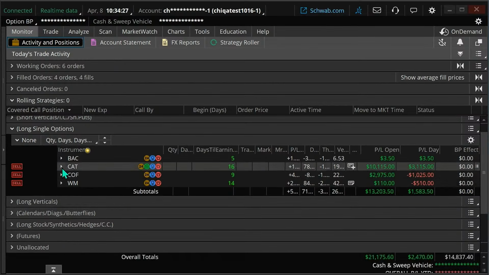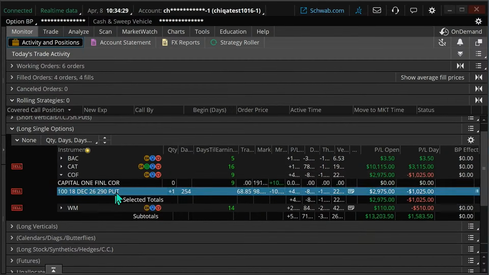So that's Caterpillar. Let's go to Capital One. This is a LEAPS put. Okay. Again, it's a longer term trade. The only reason we're buying a 250-day expiration is we're planning on being in this for a long period of time.